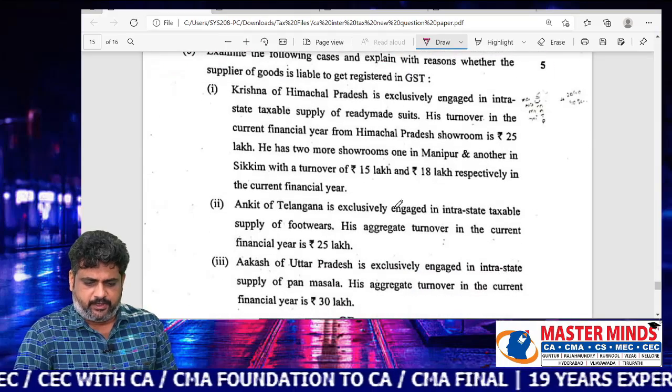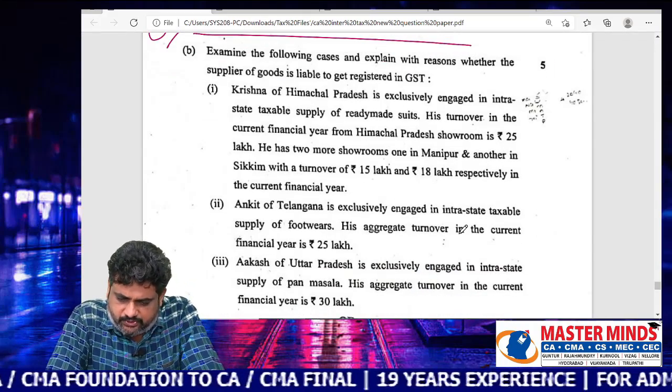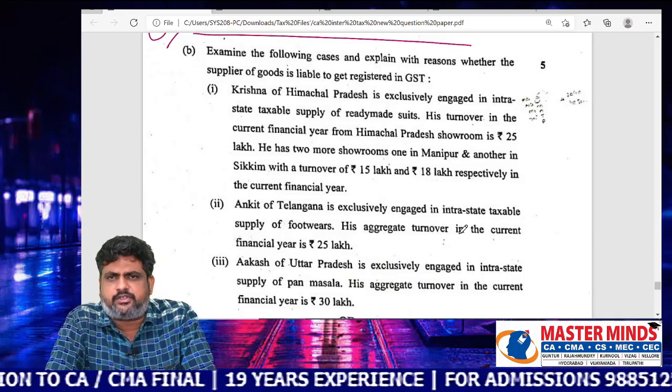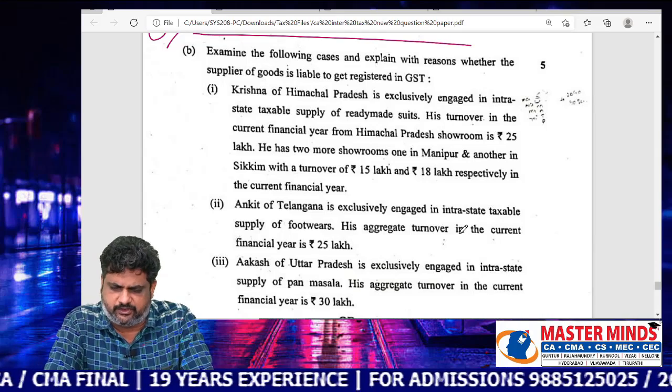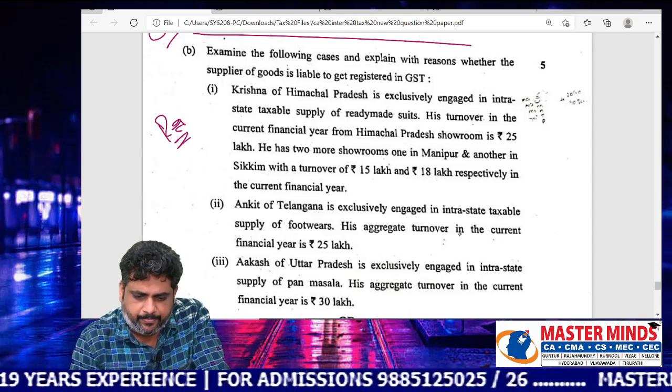Examine the following cases and explain with reasons whether the supplier of the goods is liable to get registered in GST. That means whether registration is required or not. That was the question. So it is with respect to registration generally.